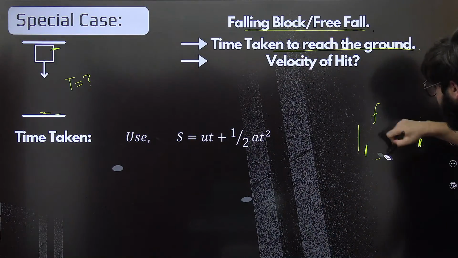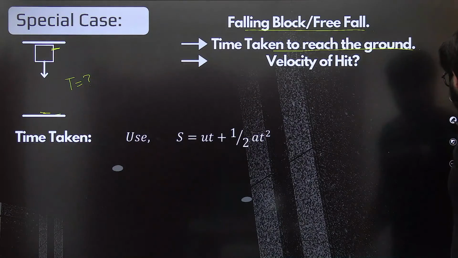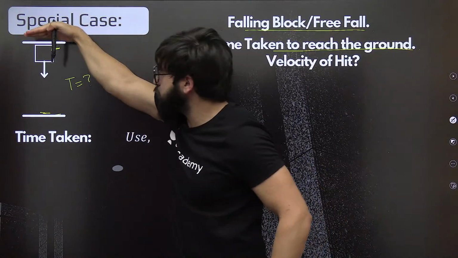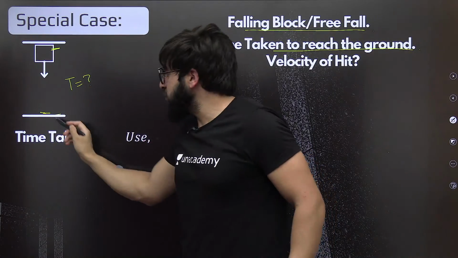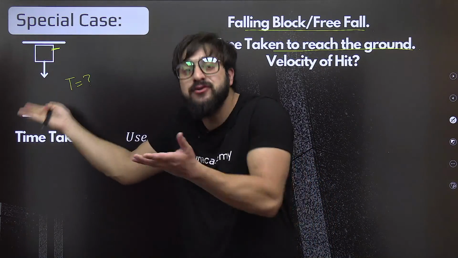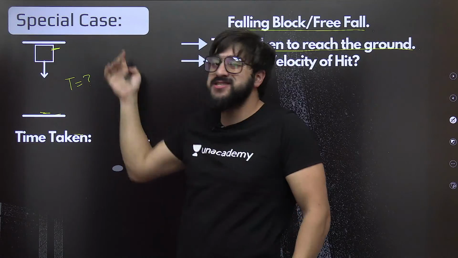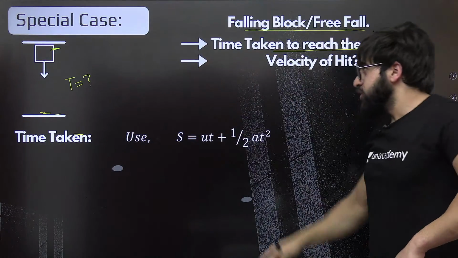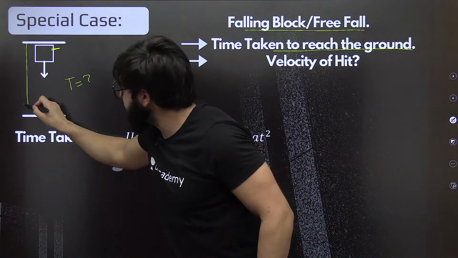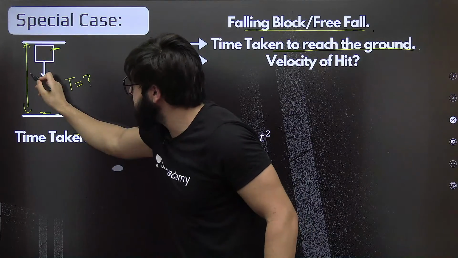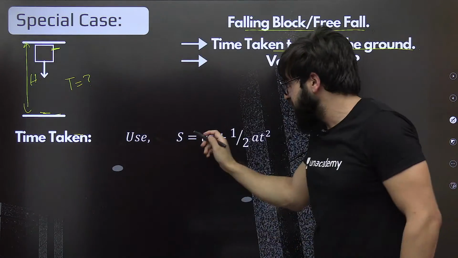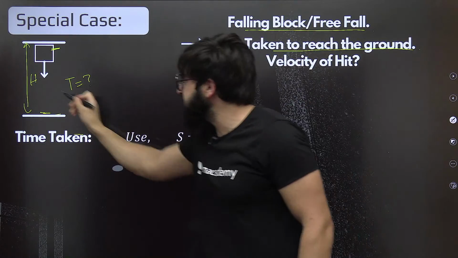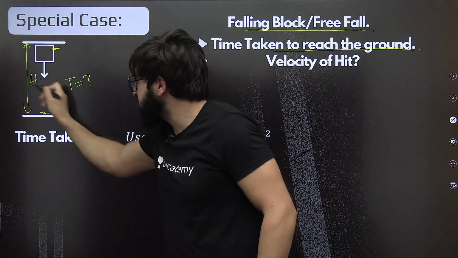What is the initial point? That is the top. This is the top, and it has fallen back. So when it is here, it has covered the negative displacement. We say this is the initial point, or the origin. How much displacement has it covered from this point to this point? I would say height h. So I can put it as minus h, because it has reached this point, so it will be negative of h.